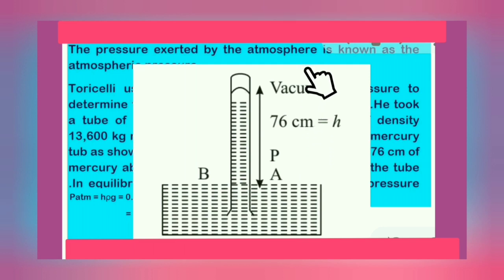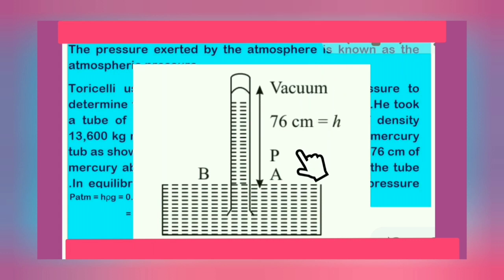How much is the weight exerted by this air column on this area? That is the force exerted on that area. That is the pressure. Here the force is exerted by the atmosphere. So we can say that this is the atmospheric pressure. So we can define the atmospheric pressure at any point as numerically equal to the weight of a column of air of unit cross-sectional area extending from that point to the top of the atmosphere.